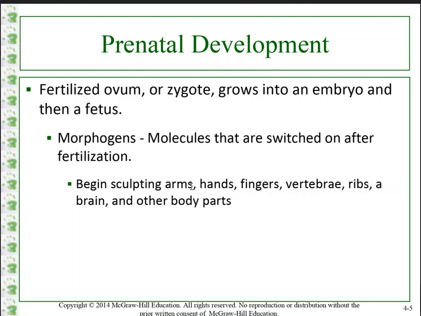Okay. In the first video that I sent you guys, we talked a little bit about organogenesis, and that's a critical period when it comes to prenatal development. It's the same thing with morphogens. There have to be certain processes that are switched on after fertilization for a living organism to continue to develop. Organogenesis does not only refer to organs, but we also see the arms sculpted, hands, fingers, vertebrae, ribs, brain, and other body parts as well.